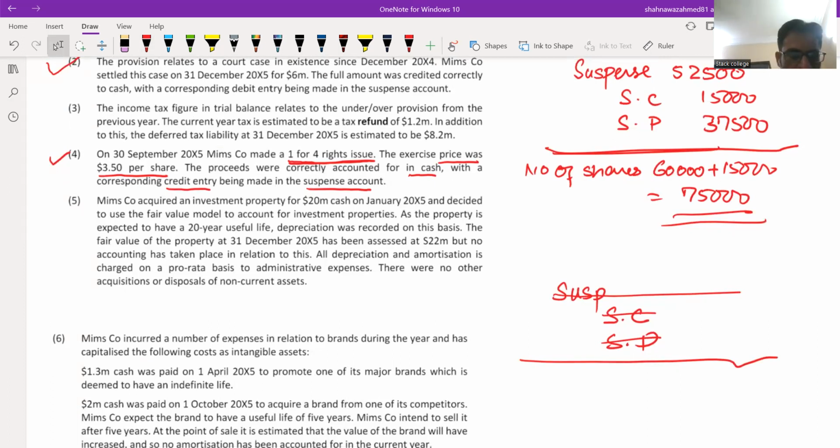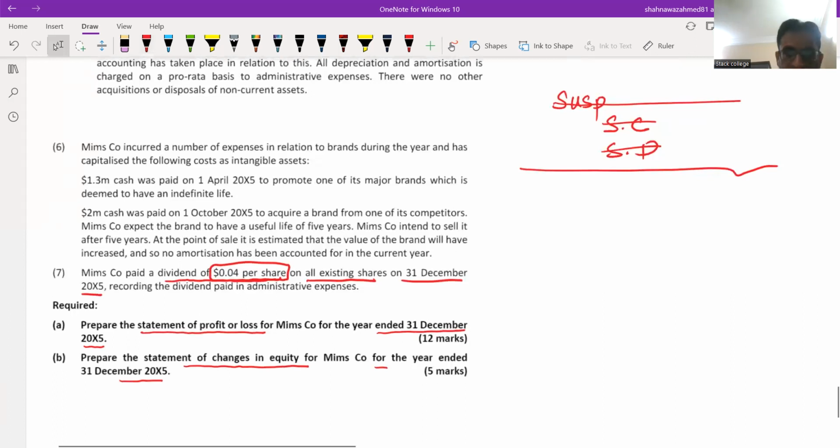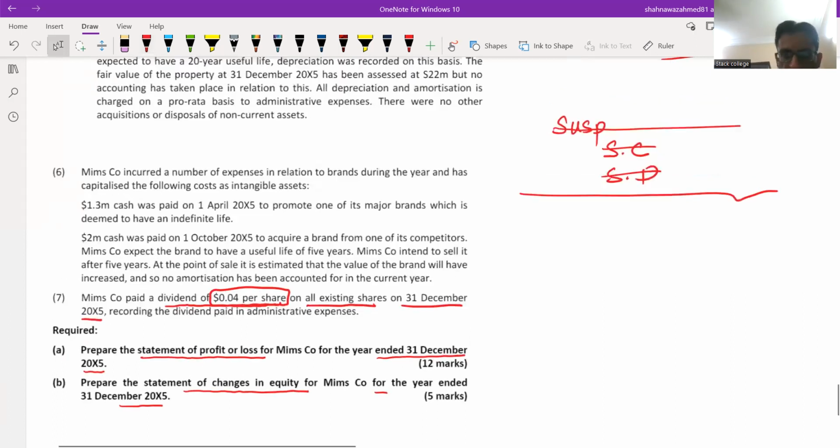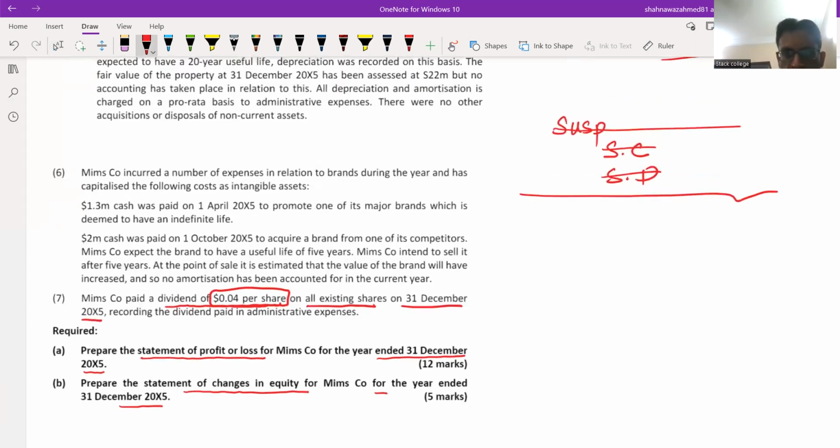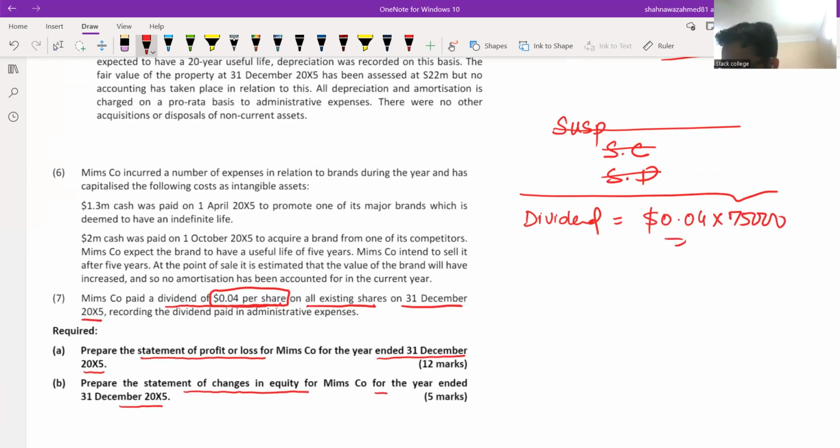So the dividend was given after the right issue, and we need to work out the dividend. $0.04 into 75,000. So how much is the dividend?